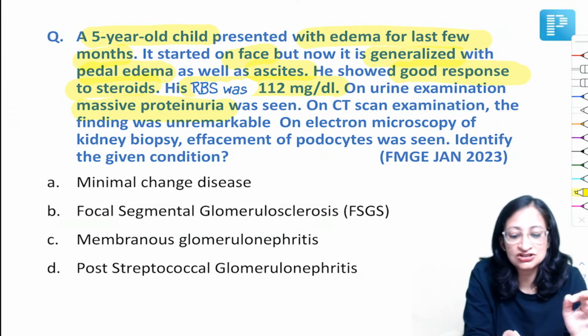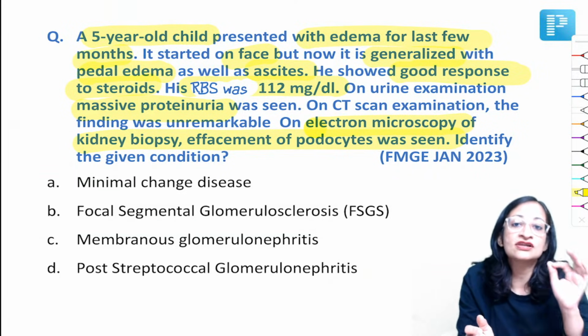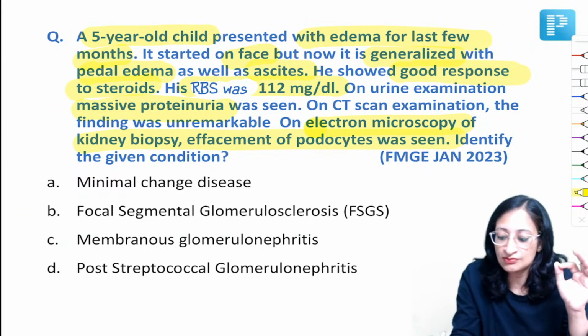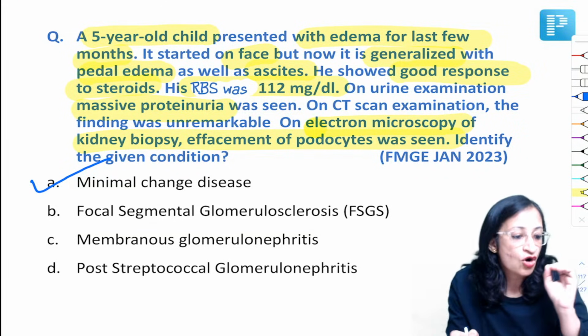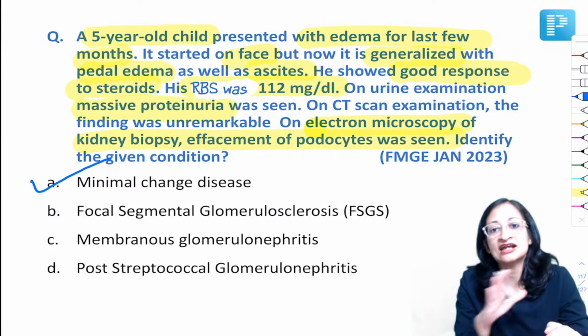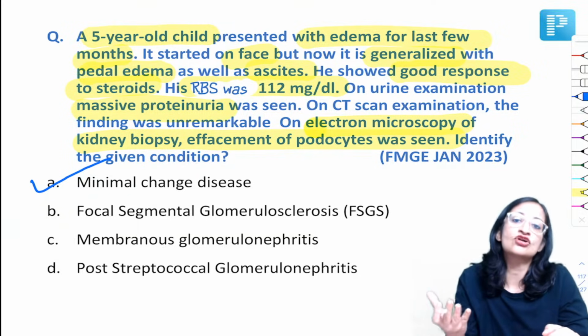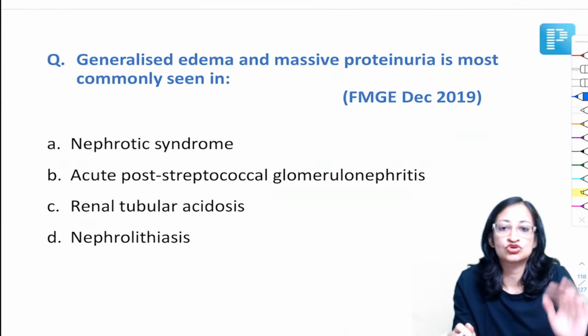And on light microscopy examination, the finding was uneventful. Electron microscopy of kidney biopsy, effacement of podocytes. So we know all these are features of minimal change disease, which is the most common cause of nephrotic syndrome in children. All of you are right. Very, very good. So in minimal change disease, light microscopy will be normal. Electron microscopy can show effacement of the foot plate of podocytes.